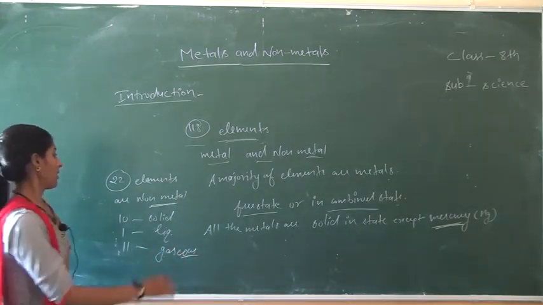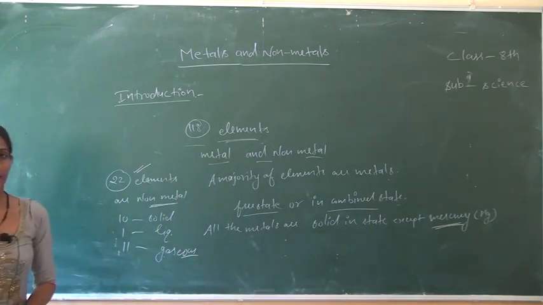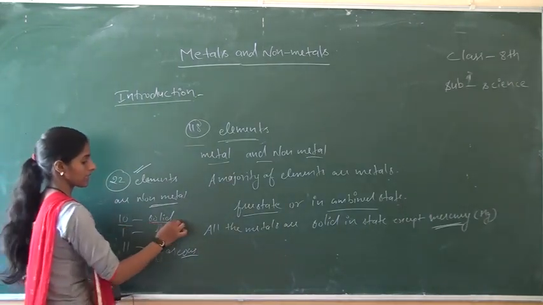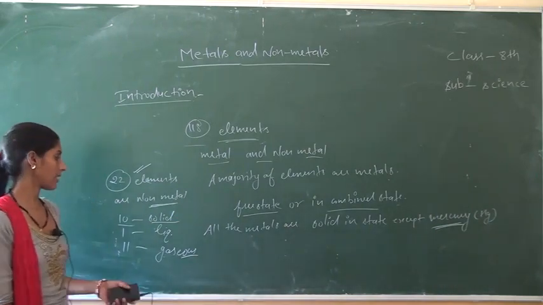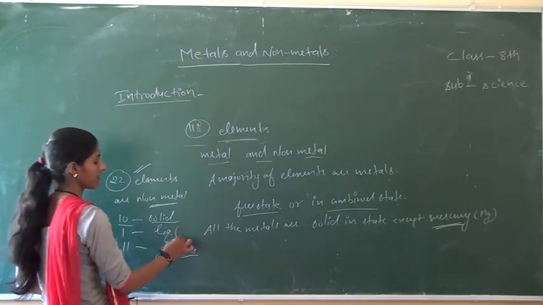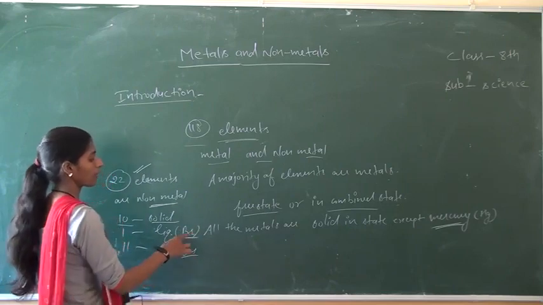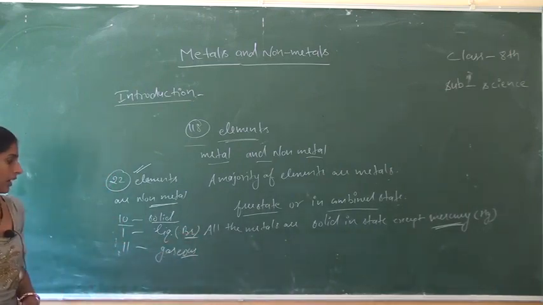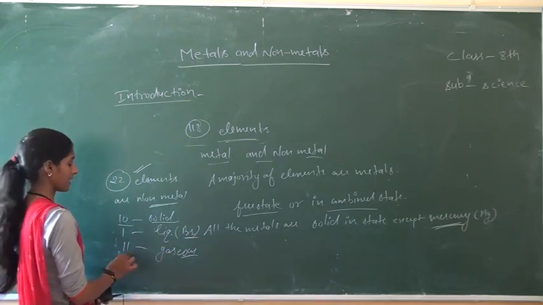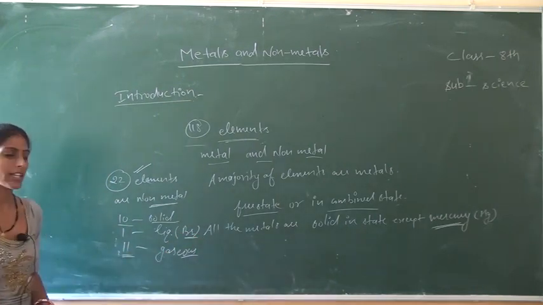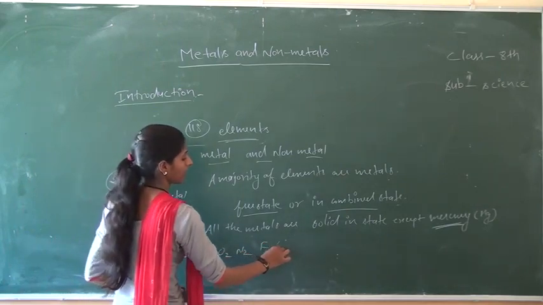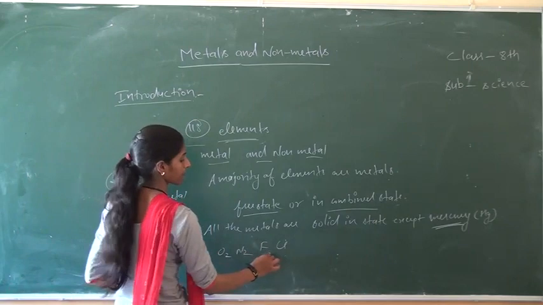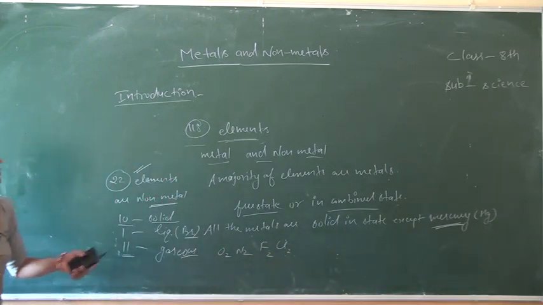Out of these 22 elements, 10 are in solid state such as carbon, iodine, etc. 1 is liquid, which is bromine. Bromine is a non-metal which exists in liquid state. After that, 11 are in gaseous state such as oxygen, nitrogen, fluorine, chlorine, etc. This is the introduction part about metals and non-metals.